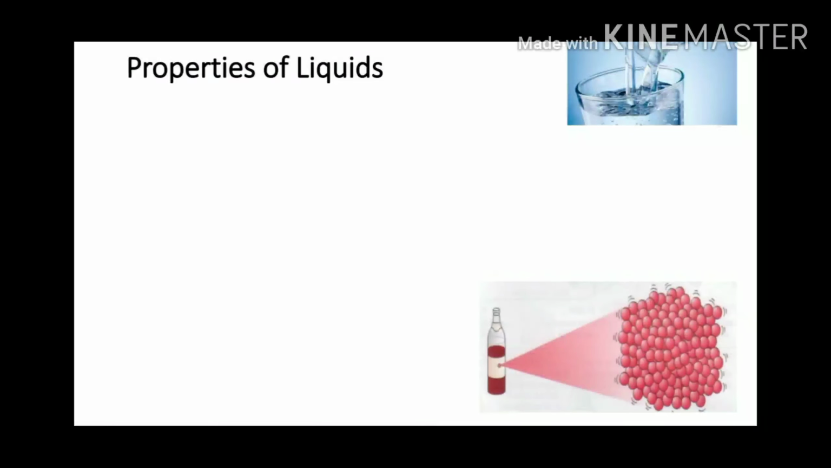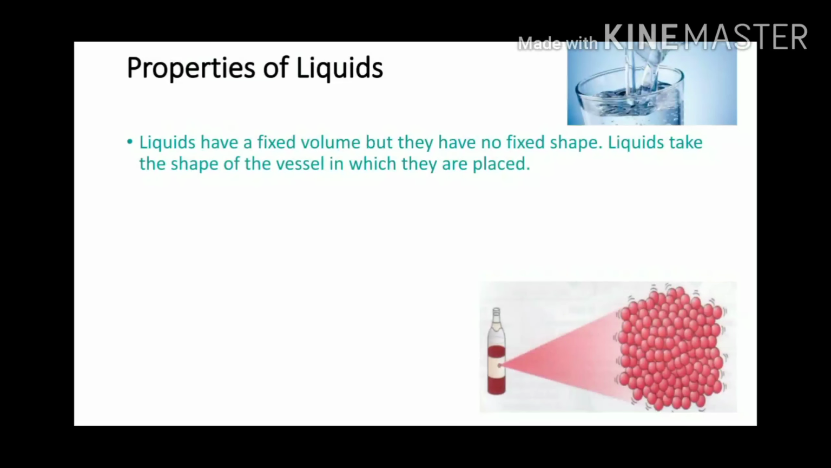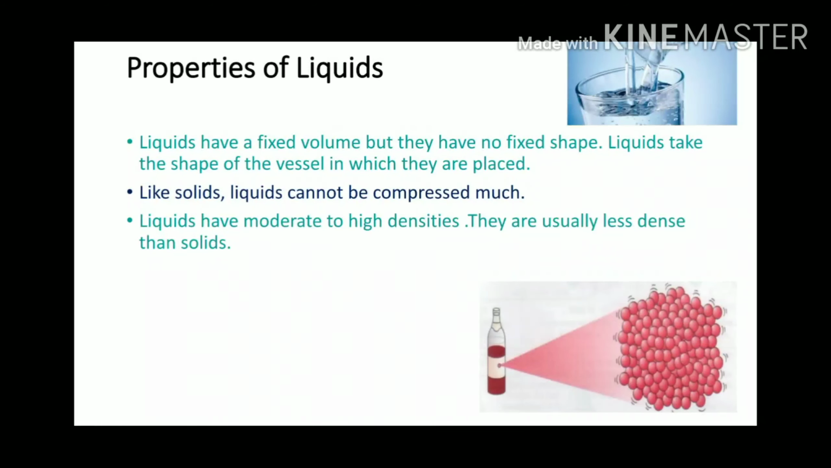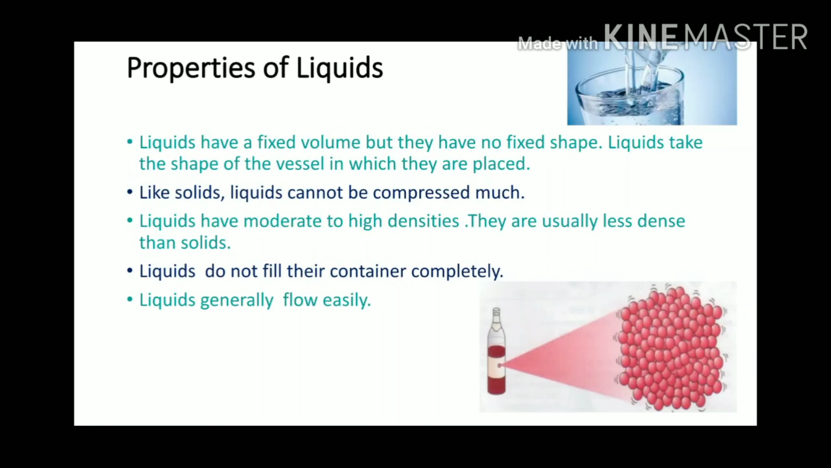Properties of liquids. Liquids have a fixed volume, but they have no fixed shape. Liquids take the shape of the vessel in which they are placed. Like solids, liquids cannot be compressed much. Liquids have moderate to high densities. They are usually less dense than solids. Liquids do not fill their container completely. Liquids generally flow easily. Their rate of diffusion is more than solids.